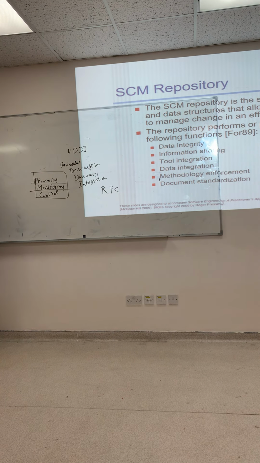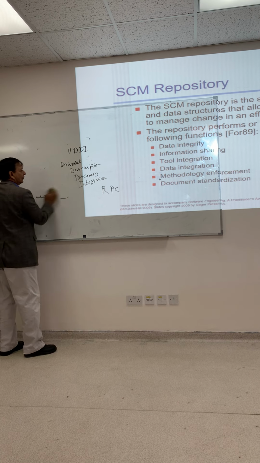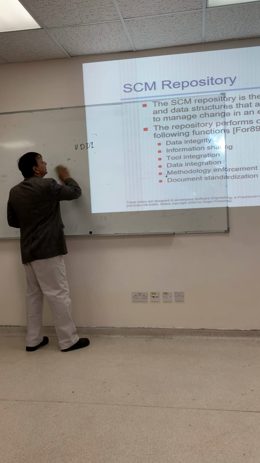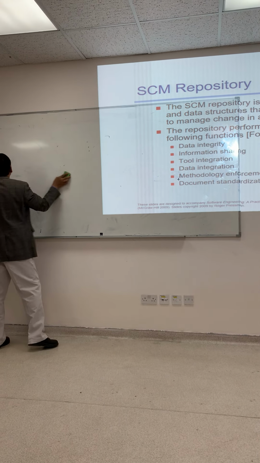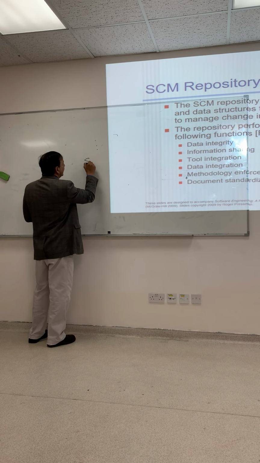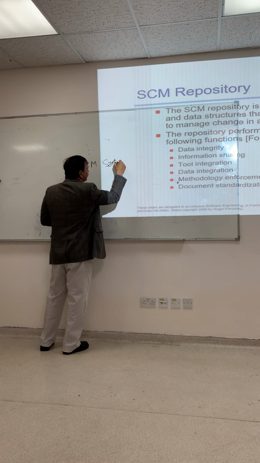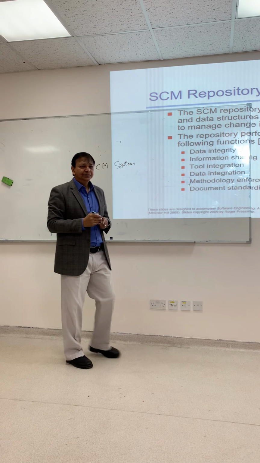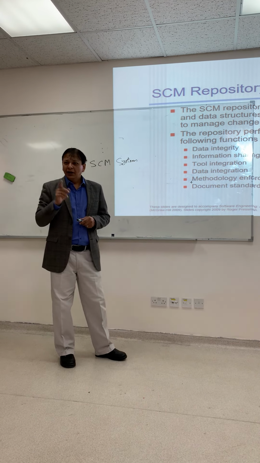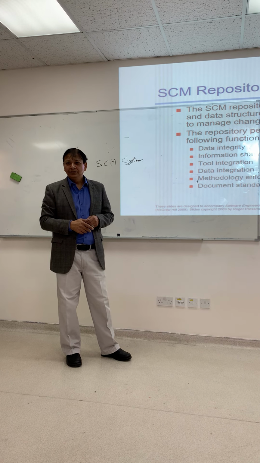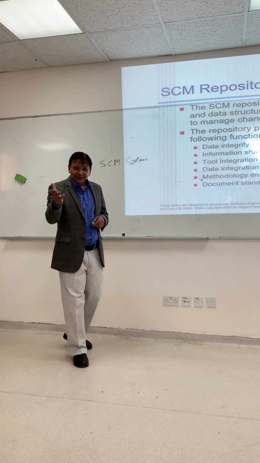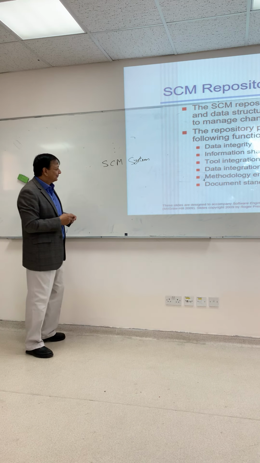Software configuration management systems, we call them repository, SCM systems. Like concurrent threading, yes, your assignment topic is there.